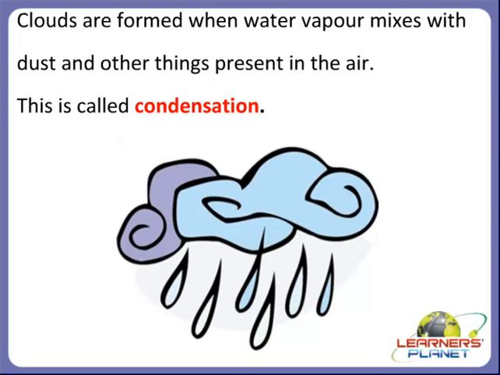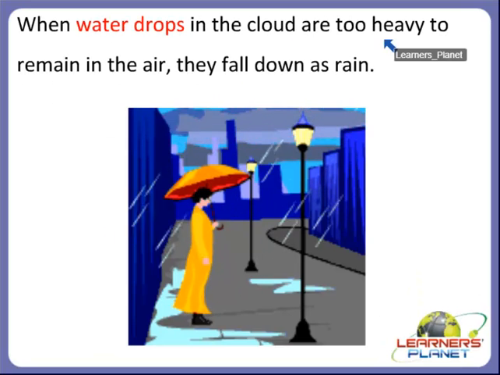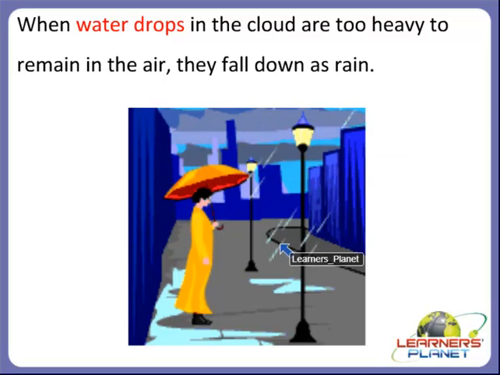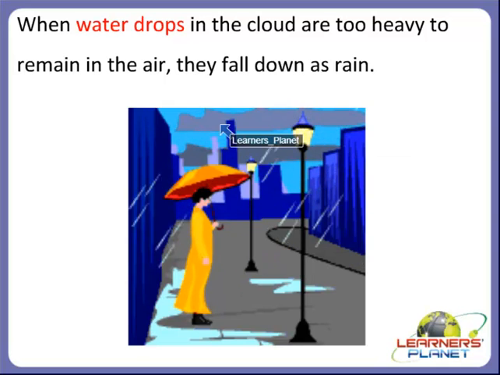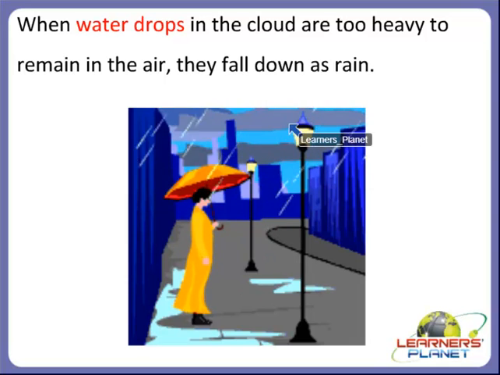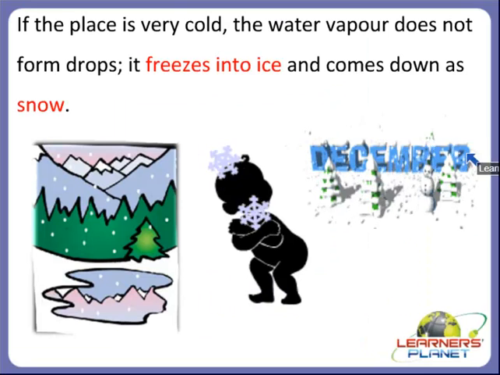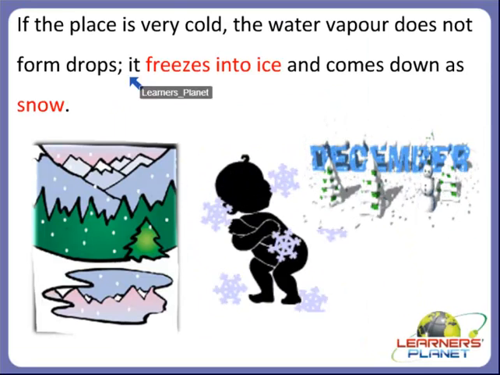This is called condensation. Children, when water drops in the cloud are too heavy to remain in the air, they fall down as rain, right? So you can see in the picture, clouds are becoming too heavy with the water drops, so they fall down as rain.